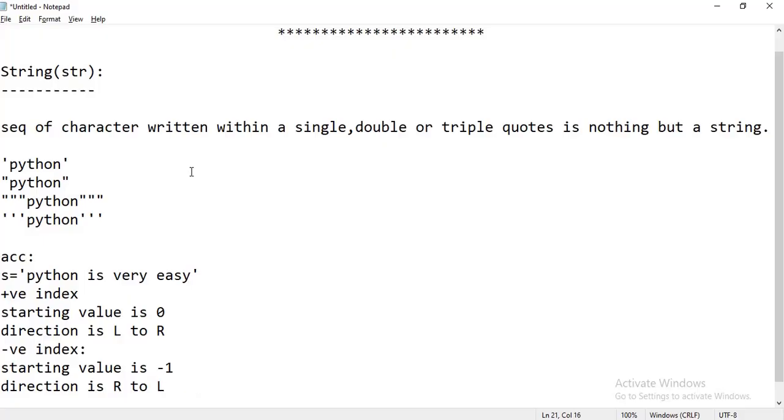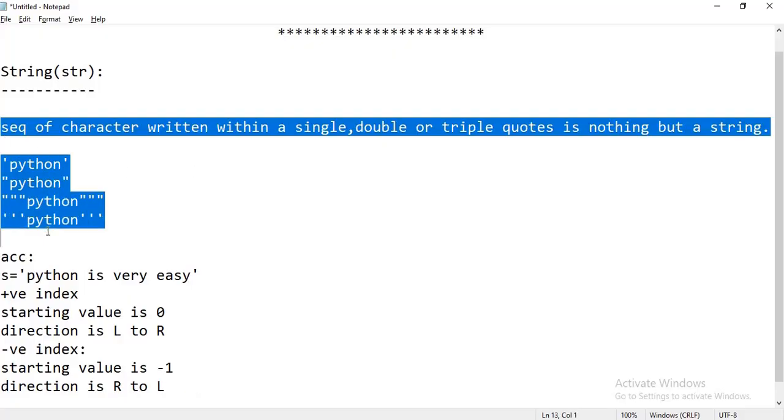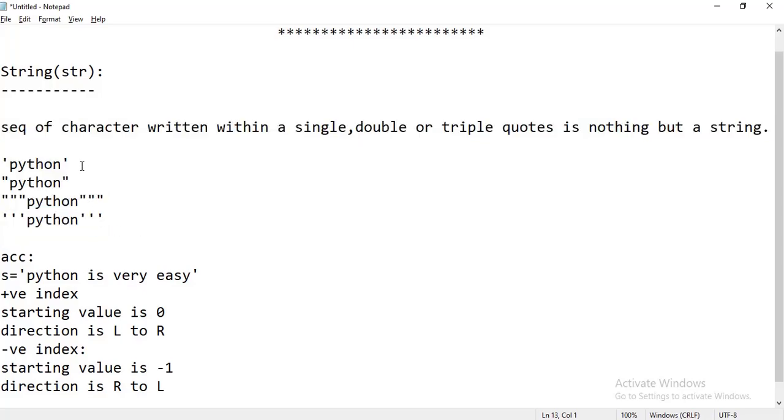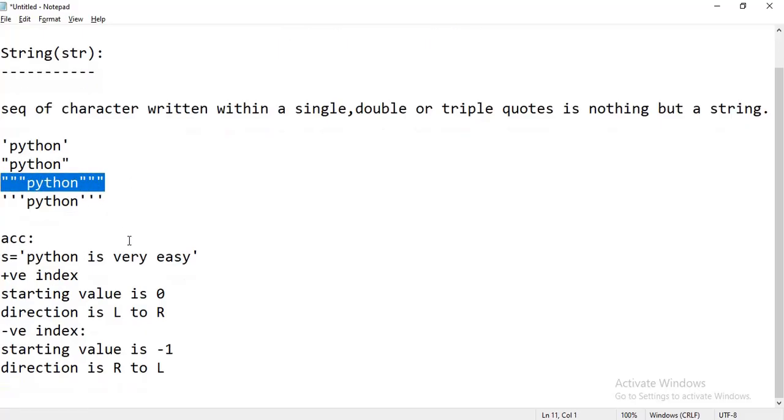Okay, this is all about the string, how we are declaring a string. We have three ways to declare a string. We can write within single quotes, within double quotes, or within triple quotes as well. And how can we access the string? We can access through positive index and negative index.